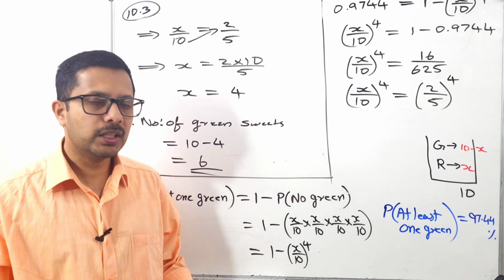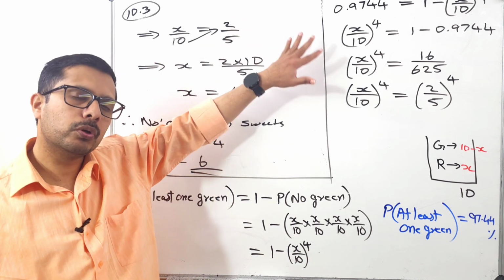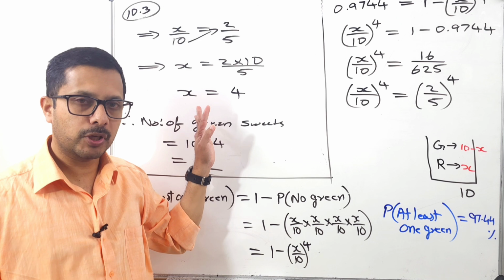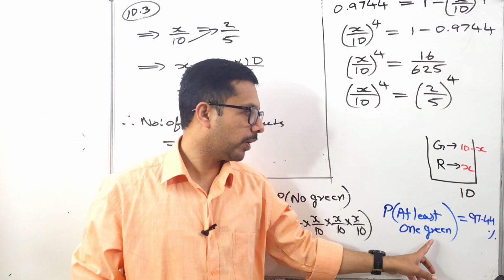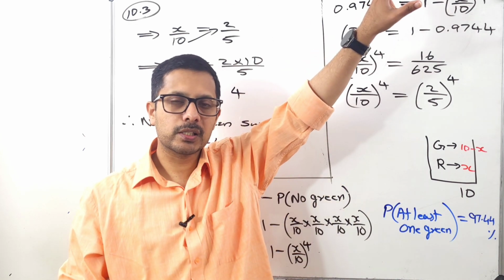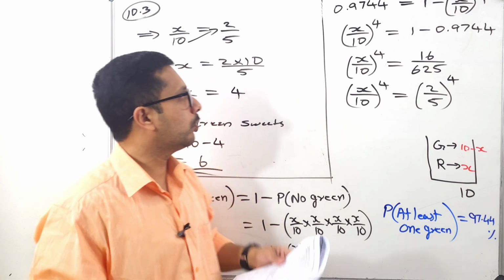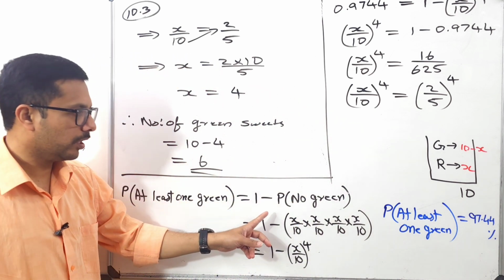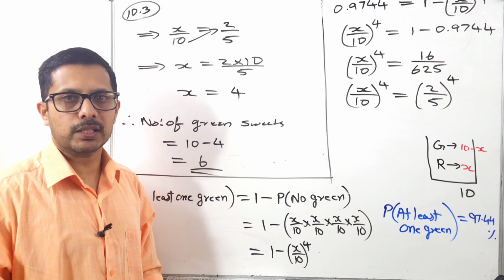So when you write in your exam, don't waste your time drawing the full tree diagram. You have to think that the probability of at least one green means you can't take any of that one. So that is the same as 1 minus the probability of no green. Then take only that last branch, write it like this, then find the answer. That's enough.